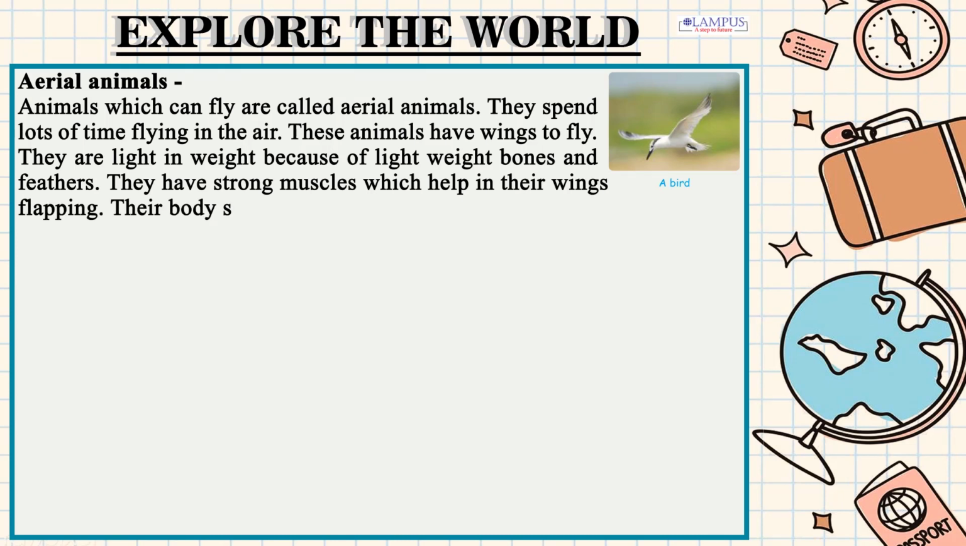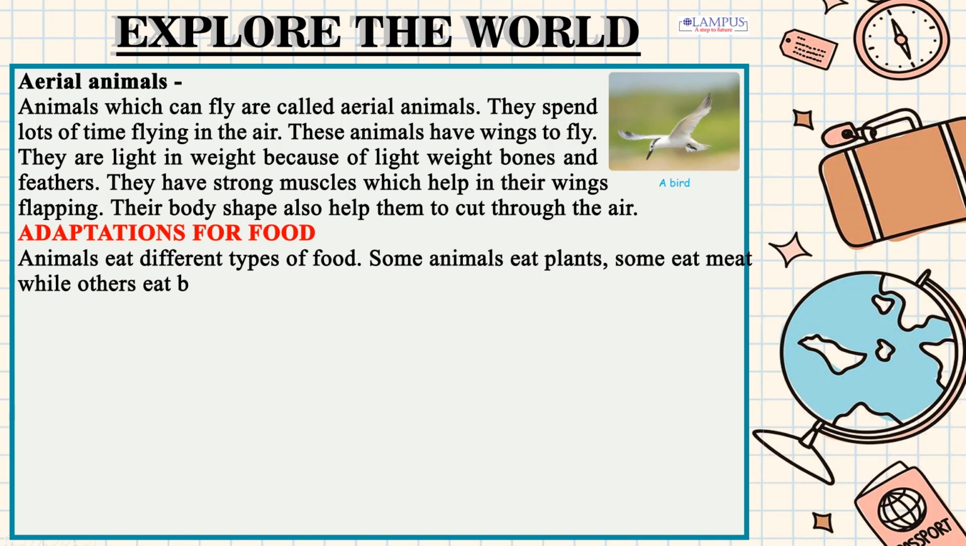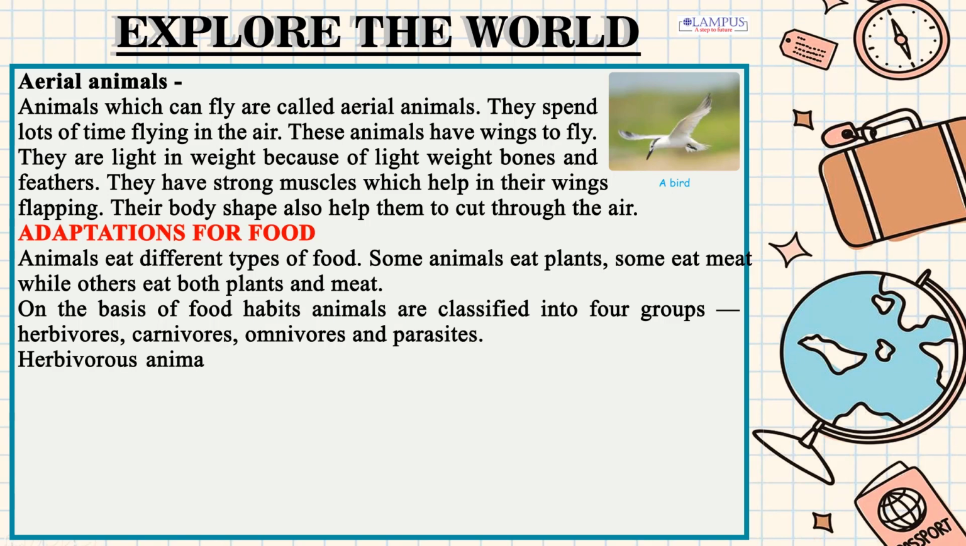Their body shape also helps them to cut through the air. Adaptations for food. Animals eat different types of food. Some animals eat plants, some eat meat, while others eat both plants and meat. On the basis of food habits, animals are classified into 4 groups: herbivores, carnivores, omnivores and parasites.